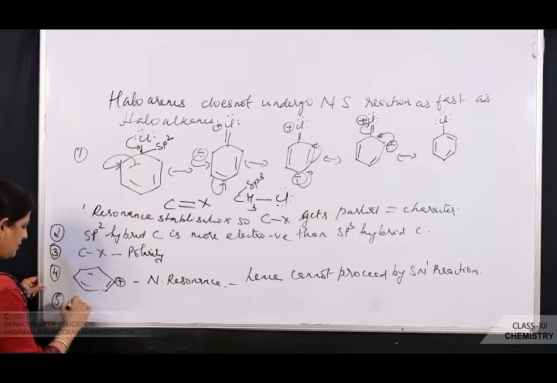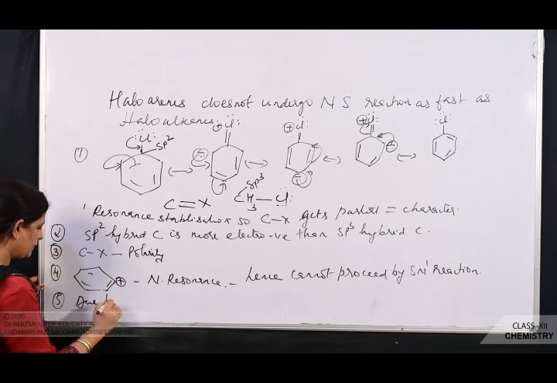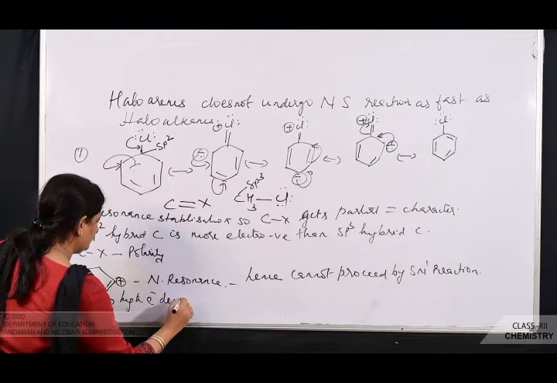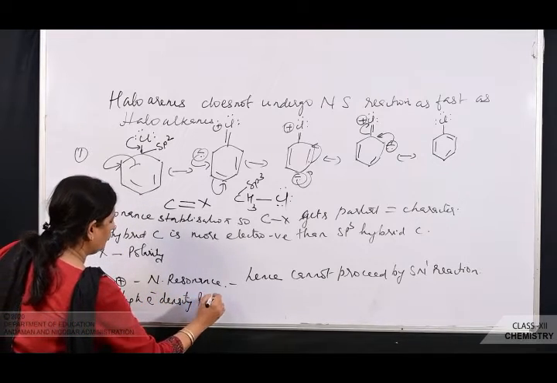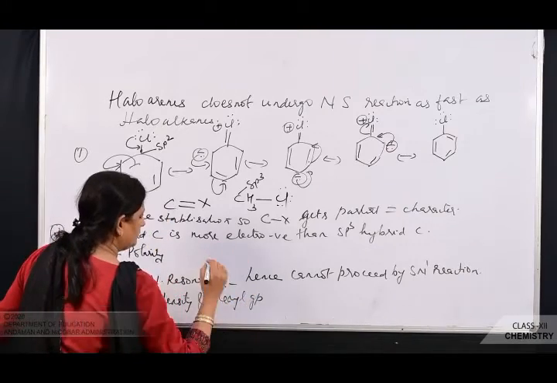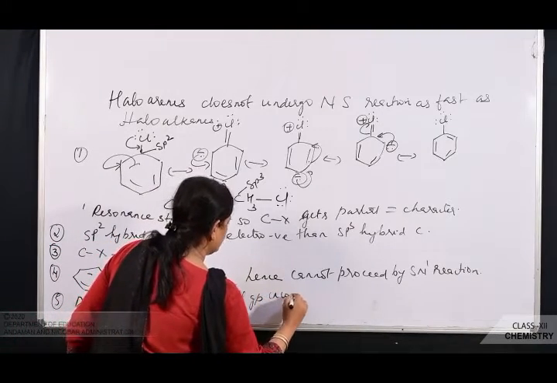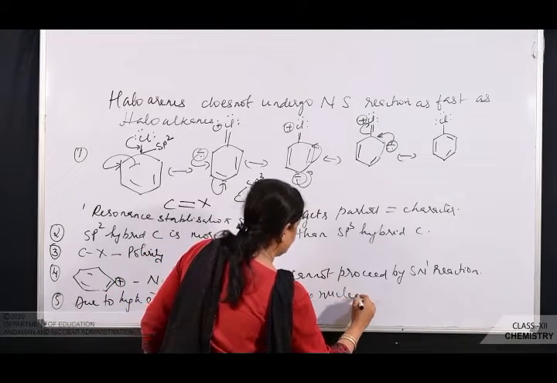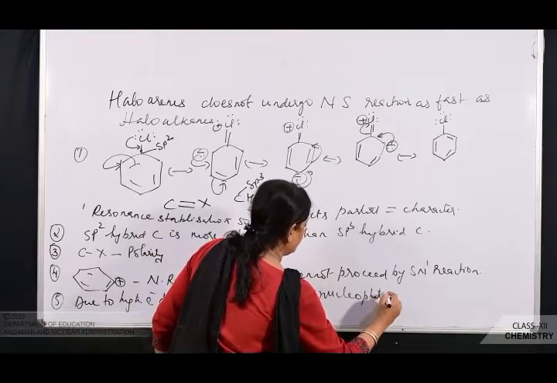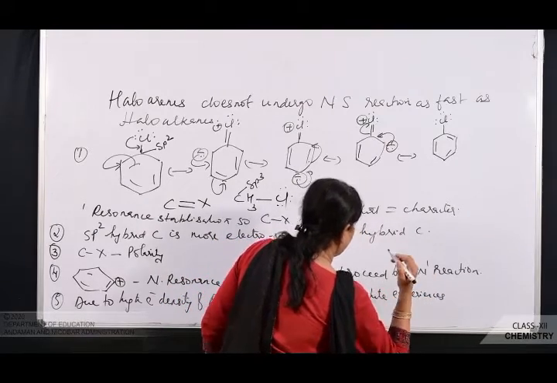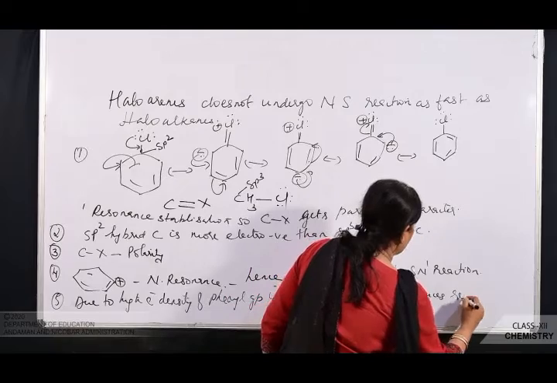Next, due to high electron density of the phenyl group, the incoming nucleophile experiences repulsion.